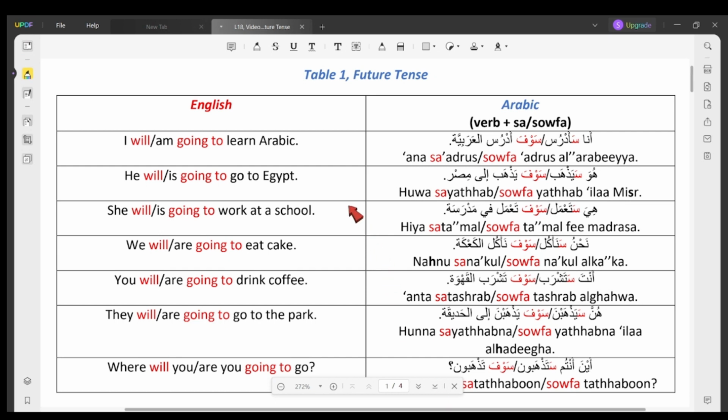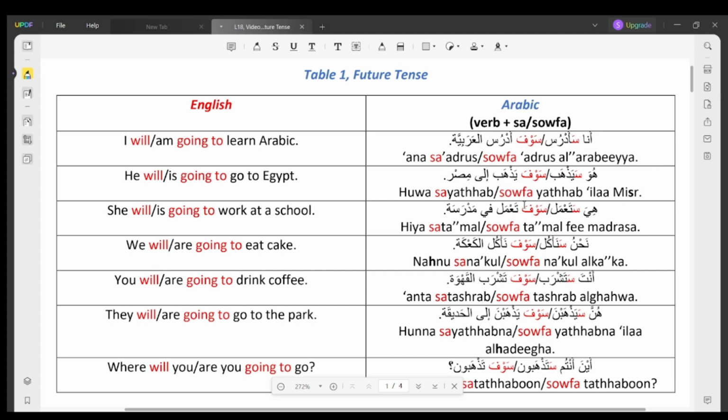I will learn Arabic or I'm going to learn Arabic. أنا سأدرس العربية or أنا سوف أدرس العربية. So as you can see, here we have the verb أدرس, which means I learn. And in order to change it into I will learn or I'm going to learn, we just add sa or saufa to the beginning of it and turn it from أدرس to سأدرس or سوف أدرس.